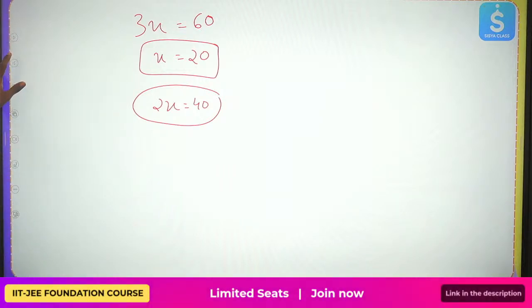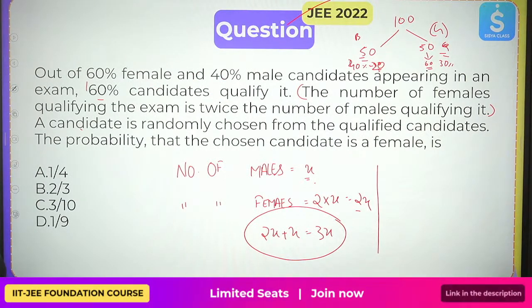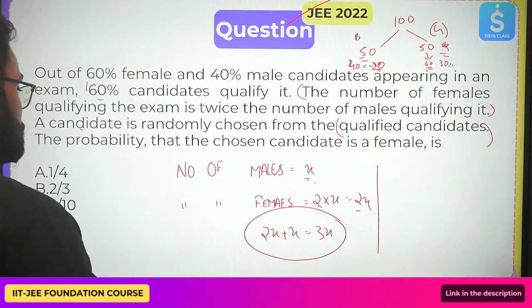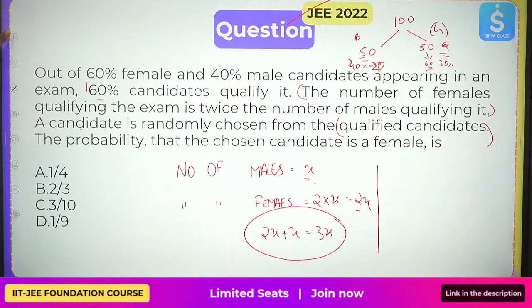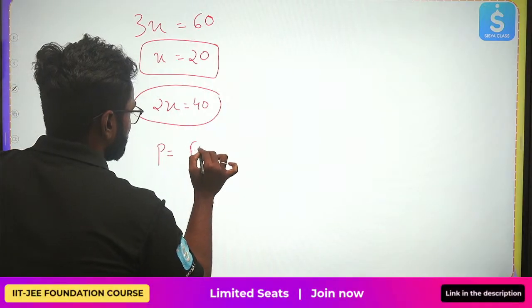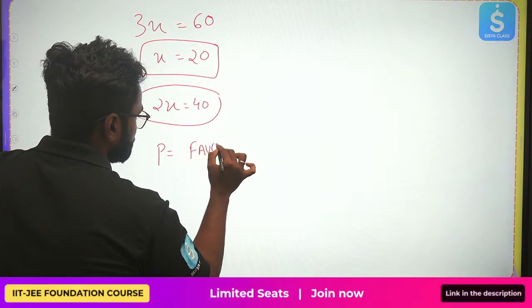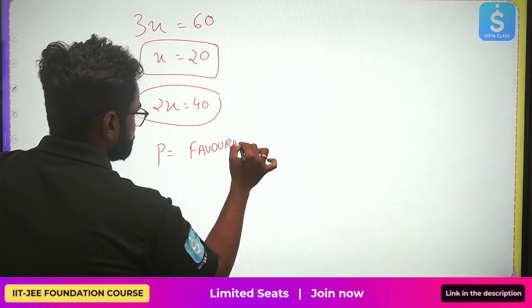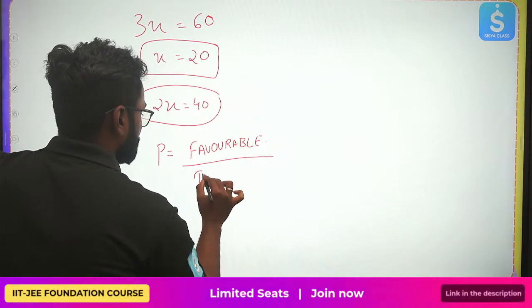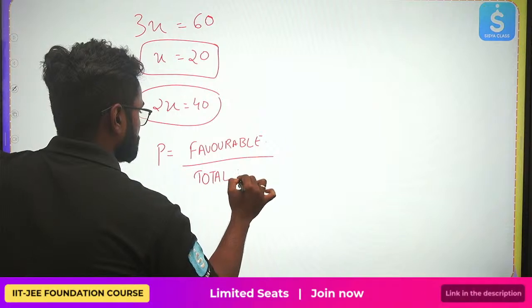Now what did they ask? They asked us the probability that the chosen candidate is female. This is from the qualified only. So you can directly take the number of females. Probability is nothing but favorable by total possible outcomes.